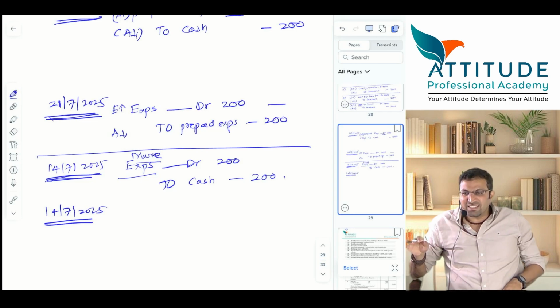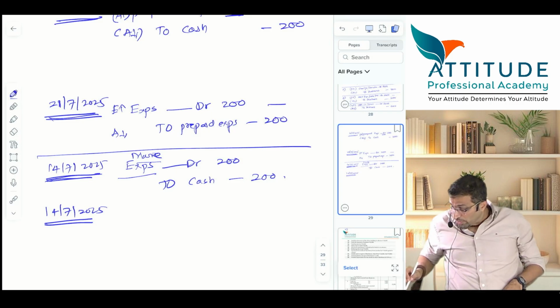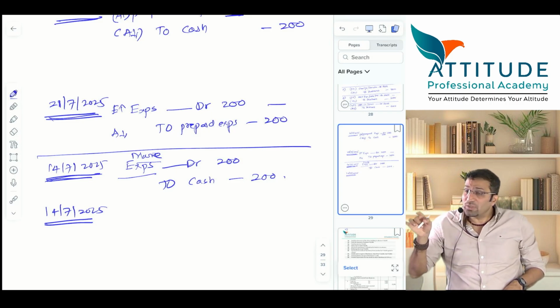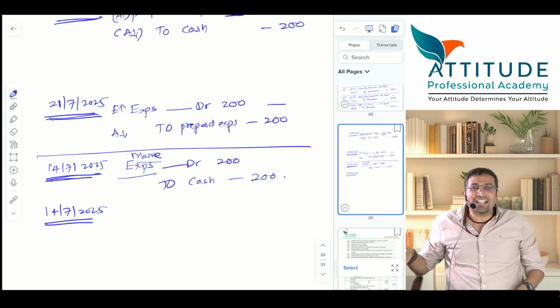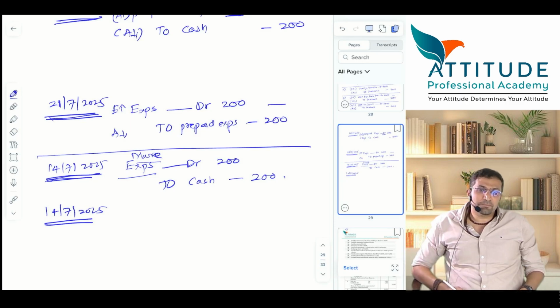You will erase, eh? That is best, sir. Delete, erase is fantastic. No. On 14th, you will pass one more entry to rectify this. This is a wrong entry. Rectify on 14th.